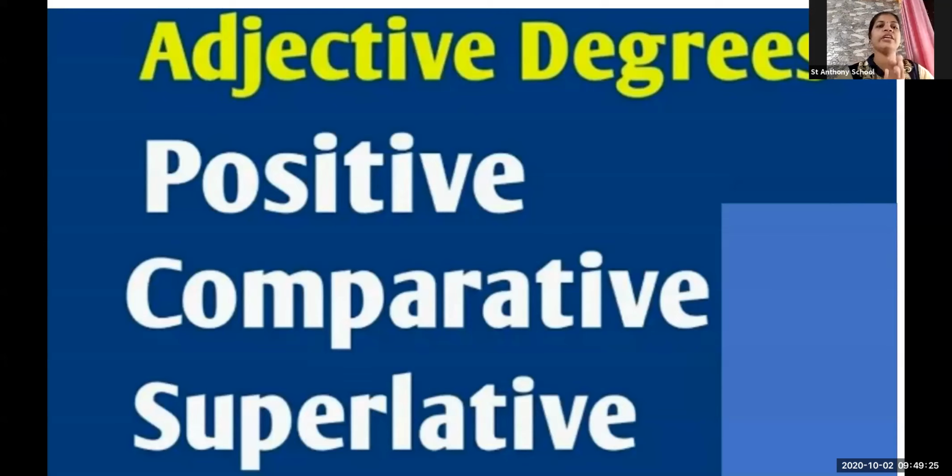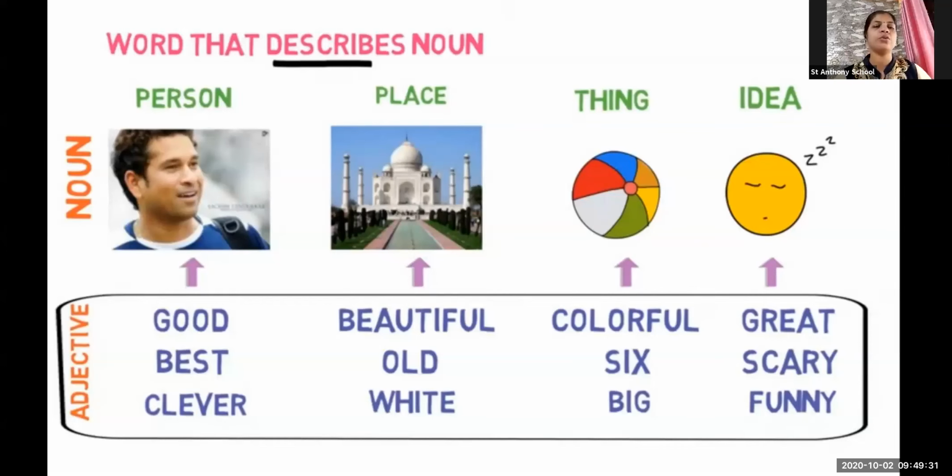The positive degree itself is a very simple and very easy sentence type. We are not going to do that much about it. But first of all, before starting with the degree, I would like to explain what an adjective is. Why are we going to learn about the adjectives of degree? Now, what is an adjective? An adjective is the word, or they are the words, that describe the noun.